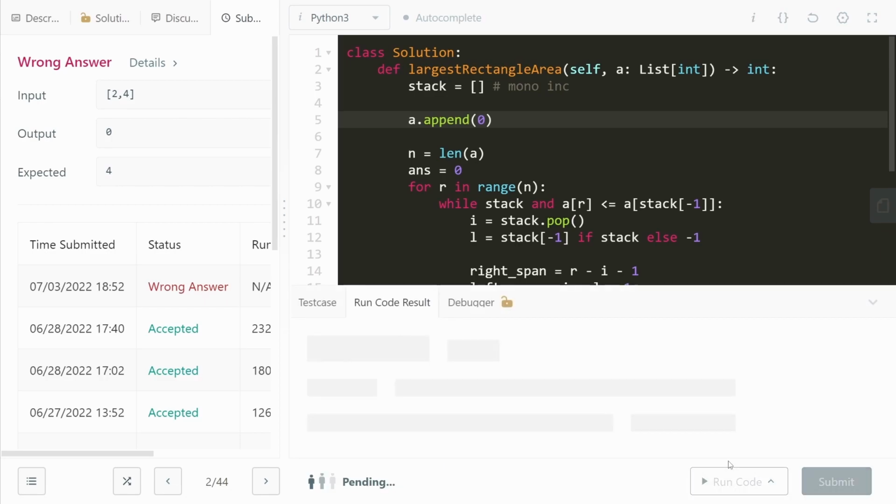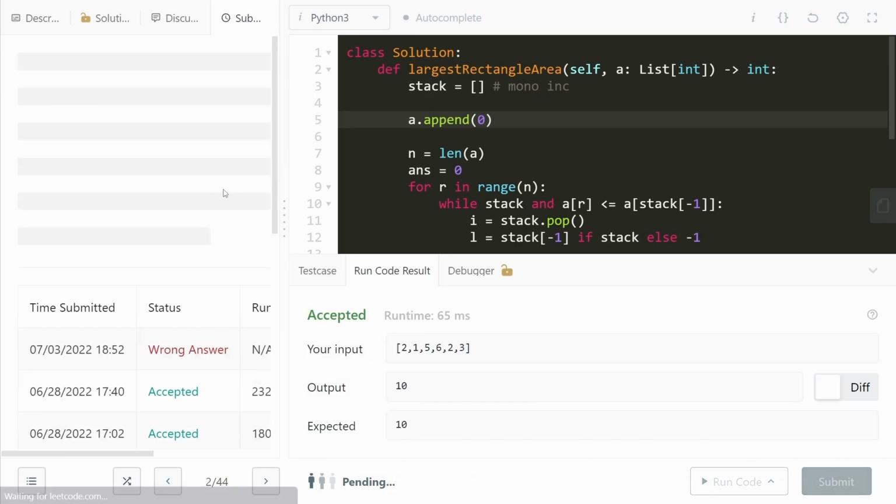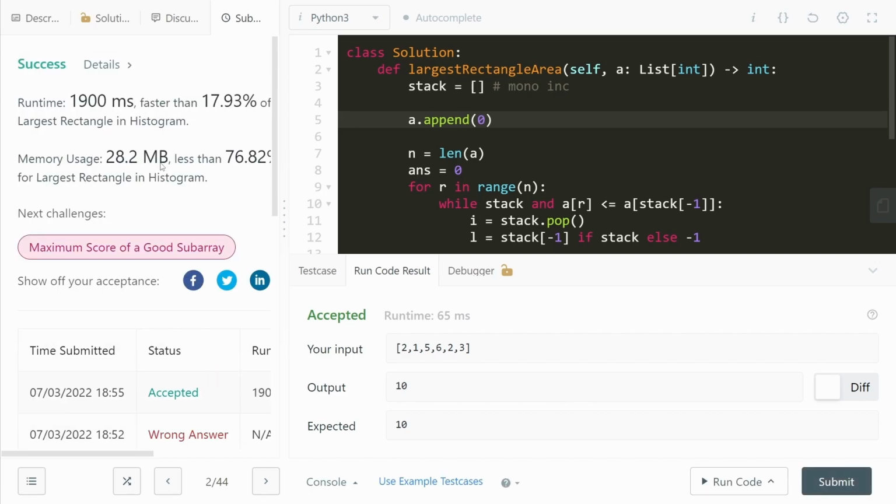Okay, cool. Let's go ahead and run the code once again. That looks to be correct. And we'll go ahead and submit this. And cool, we get it accepted.